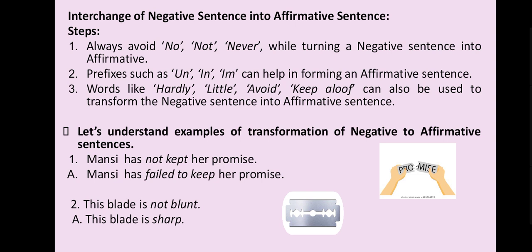Any negative word which is given in the sentence, when you change into affirmative, you have to omit that word. I have always told you that you have to do a little bit of rough work. So while transforming that sentence, you have to cut that word and now use prefixes such as un, in, im, which can help in forming an affirmative sentence. Means you have to cut no, not, and whatever the word is behind it, you have to write an opposite of that by using these prefixes.